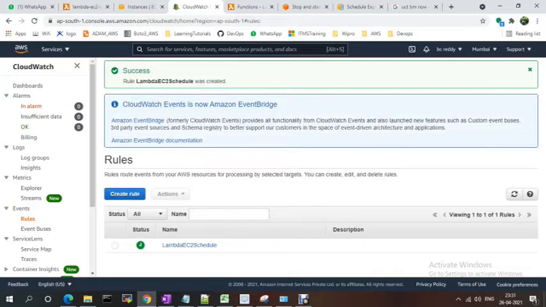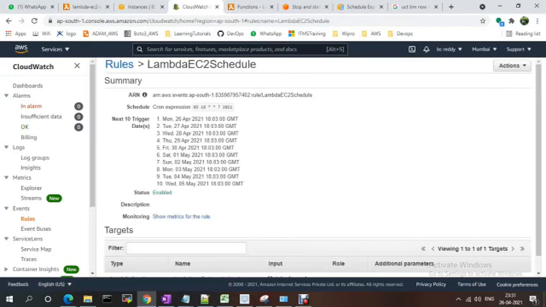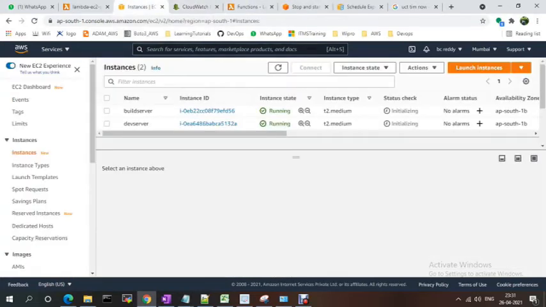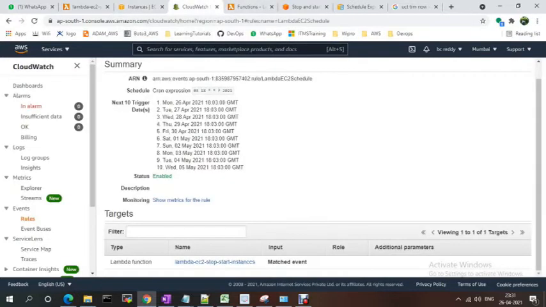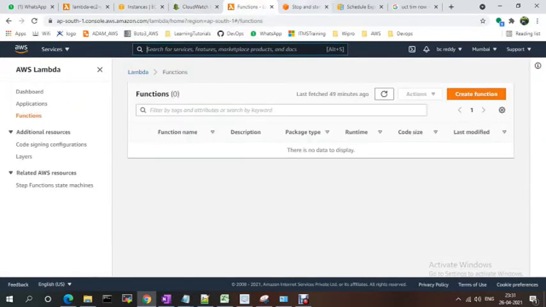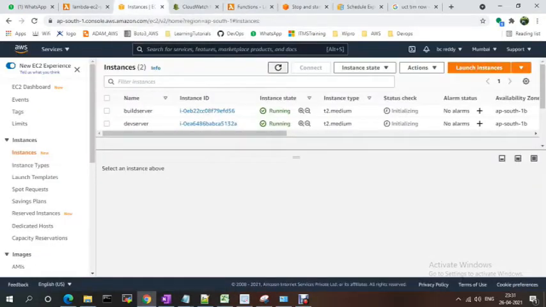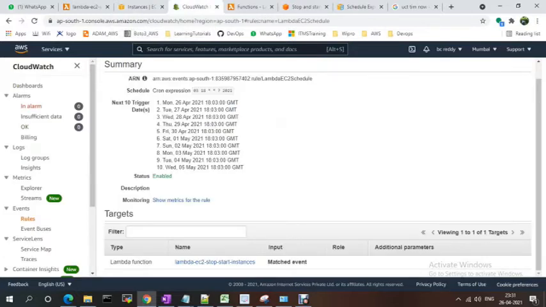Now my rule is created, so it should be done. It is running, right? Currently my Lambda function is running only. I just need to stop it for this one. I just stopped the instances, so it should run my Lambda functions.